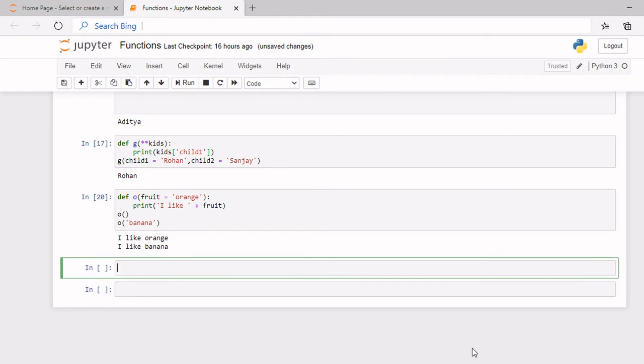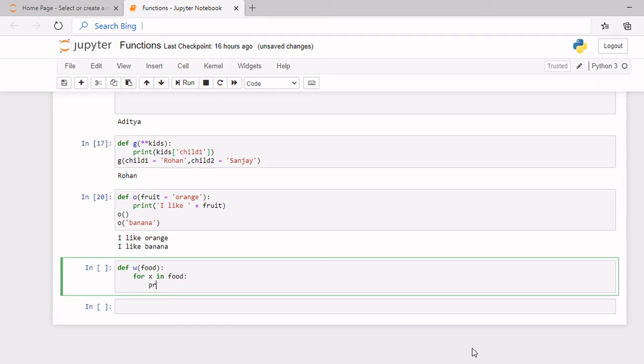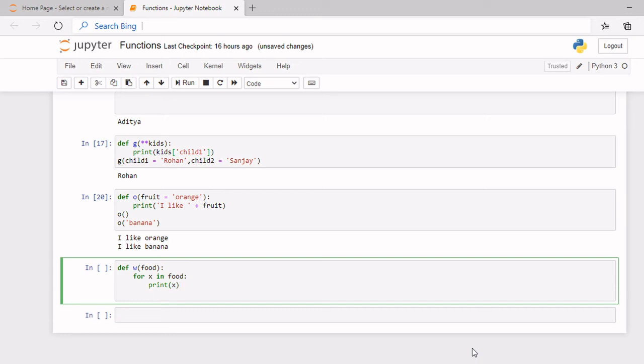Okay, so now I will be teaching you how to pass a list into a function. So first I'll create a function and name it as w, and the argument is food, and then colon. Okay, now after this I'll be using the for statement. So for every x, that's for every element in food, print x. Okay, so if you don't know the for statement, you can see our previous videos where we have explained it.